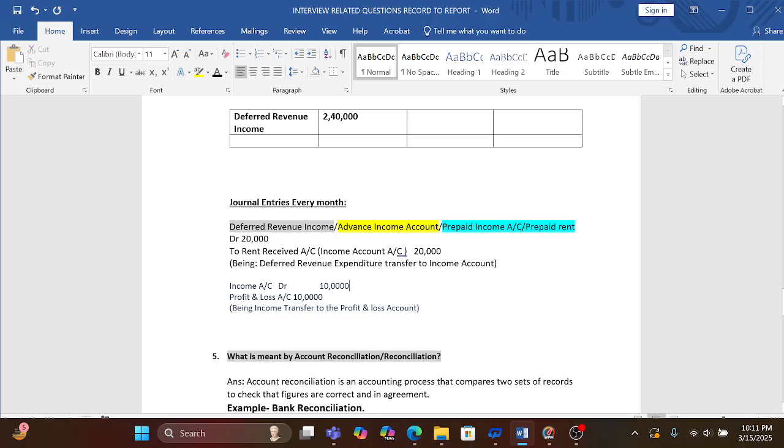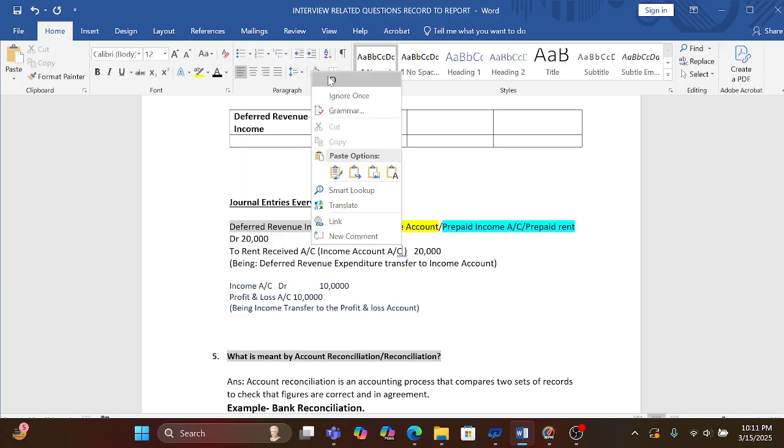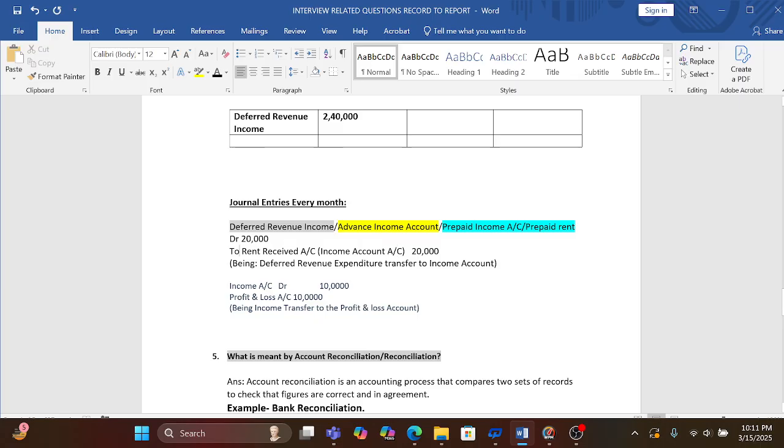And here when we transfer that rent received amount into the profit and loss account, then we will post the entry rent received account debit to profit and loss account, and it will be shown in the profit and loss account credit side, so it will be treated as an income.